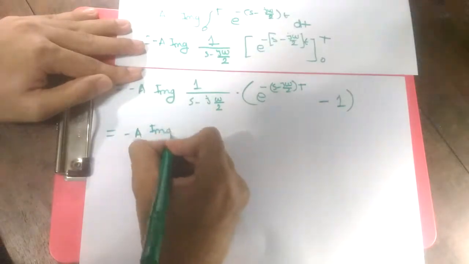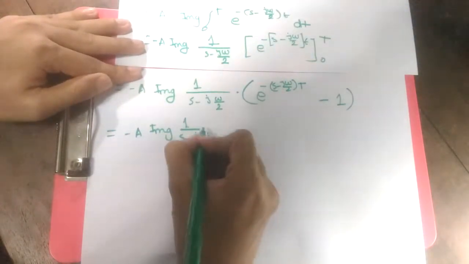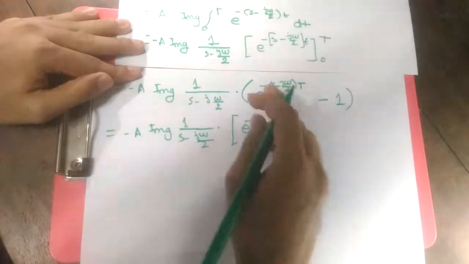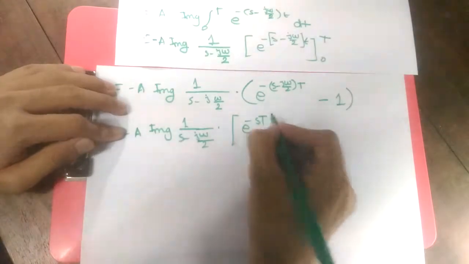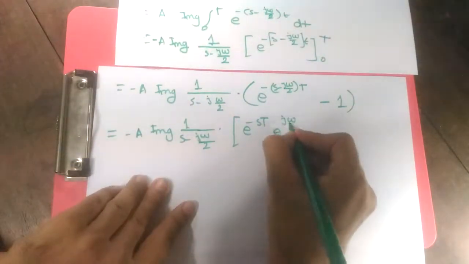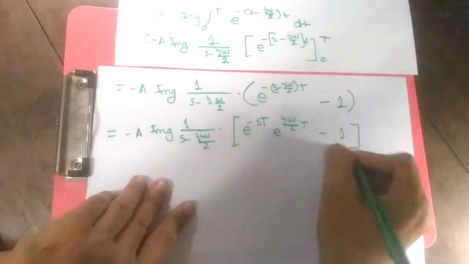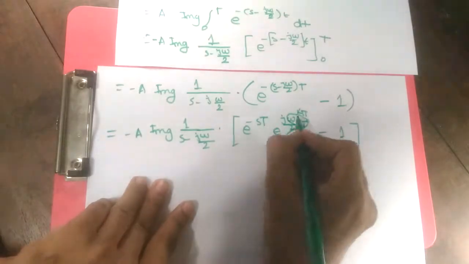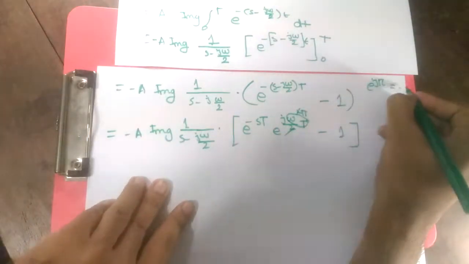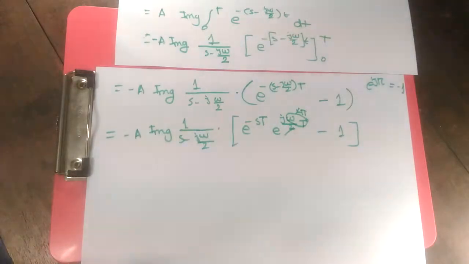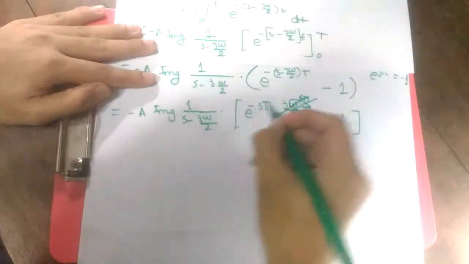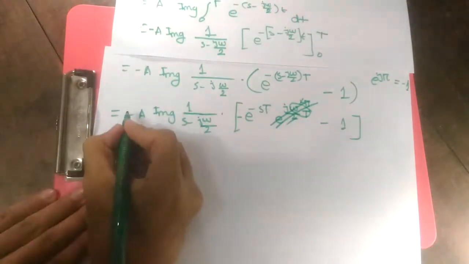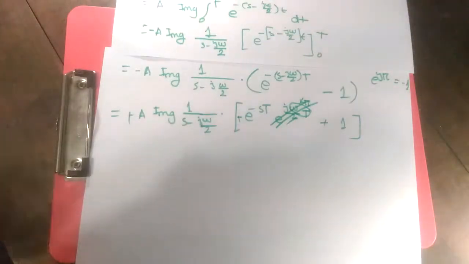Alright, the imaginary part of 1 by (s minus j omega by 2), and if we take the parts separately, it is going to be e to the power minus sT, e to the power j omega by 2 T, minus 1. Now omega T is simply 2 pi, so the 2 gets cancelled out and it is going to be e to the power j pi, and the famous theorem says e to the power j pi equals minus 1. So I'm going to remove it and give a minus sign here. If I take the minus sign in common, then this minus and this minus will get cancelled out, so overall I get a plus sign.